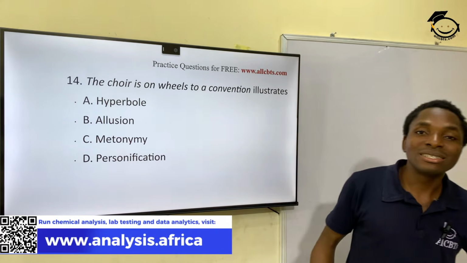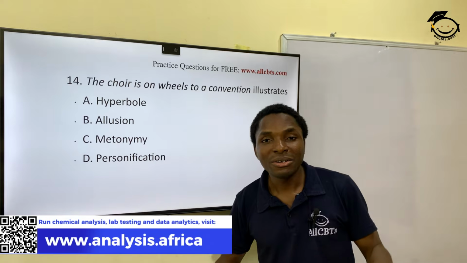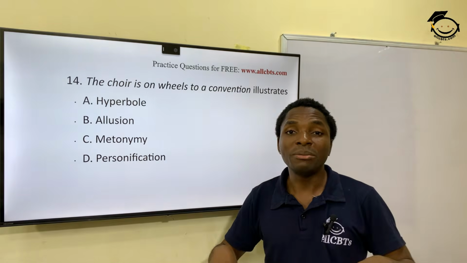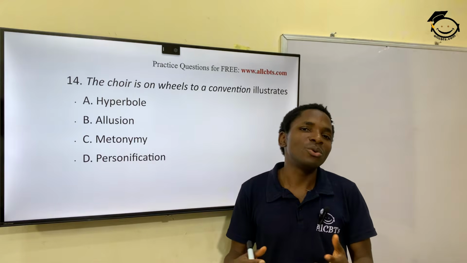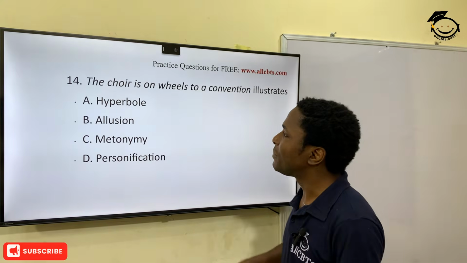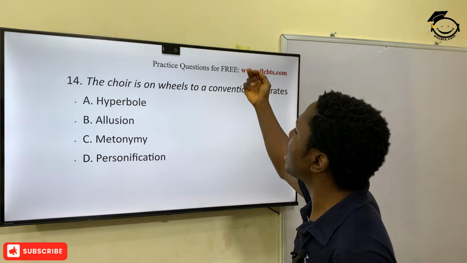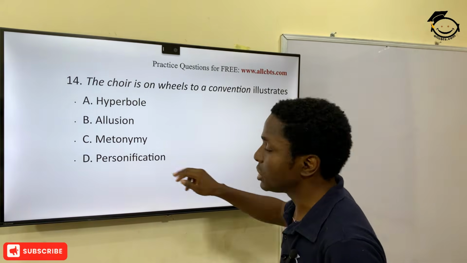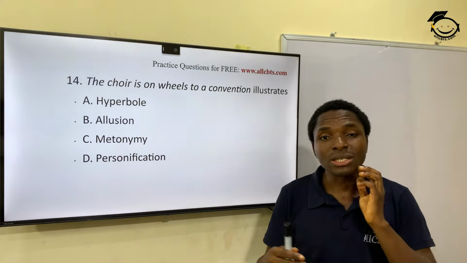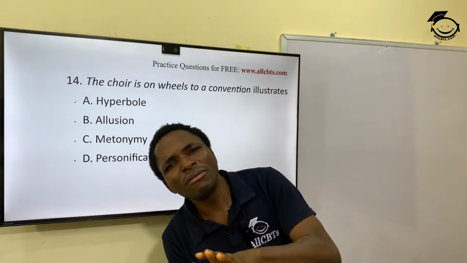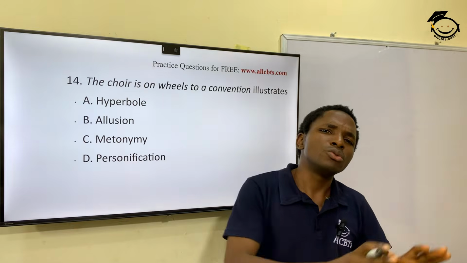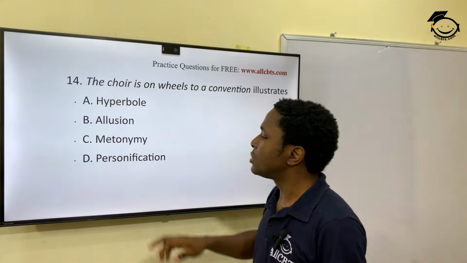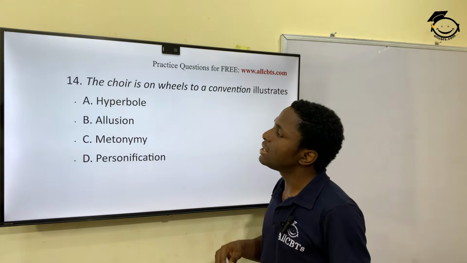It's humans that drive a car or go on a bike. When somebody is on a bike, or on a bicycle, or in a car, you say, oh, the person is on wheels. Now, they are giving the characteristics of a human being to something. So that's personification. Personification is simply attributing human values or human traits to a non-living thing or an inanimate thing.